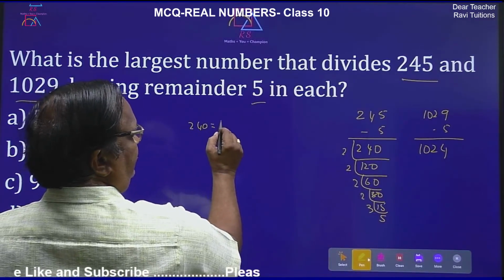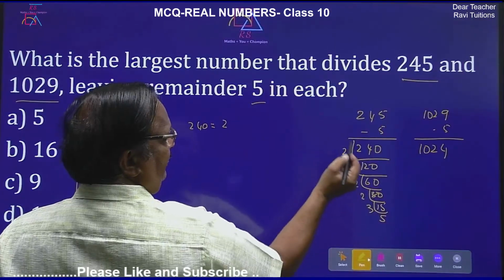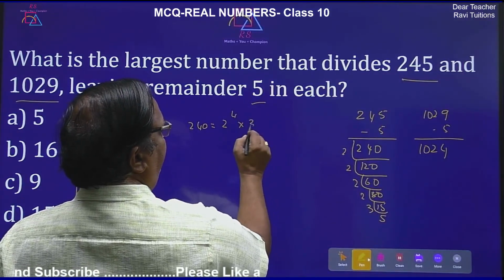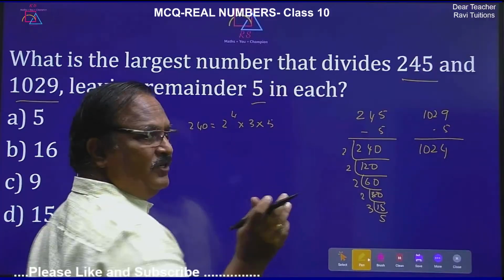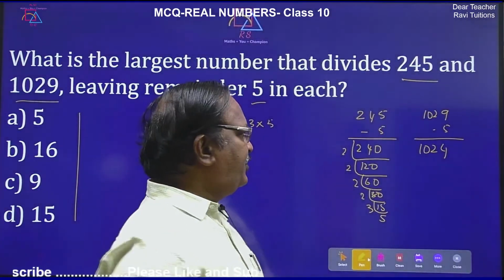So 240 is equal to 2 to the power of 4 into 3 into 5. It won't take much time. You are seeing how much time I am taking.